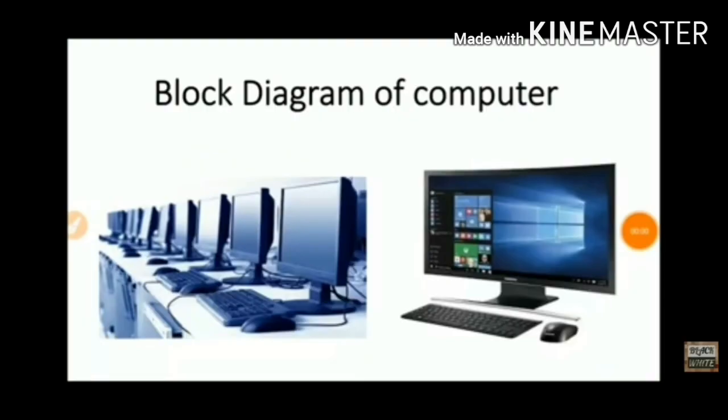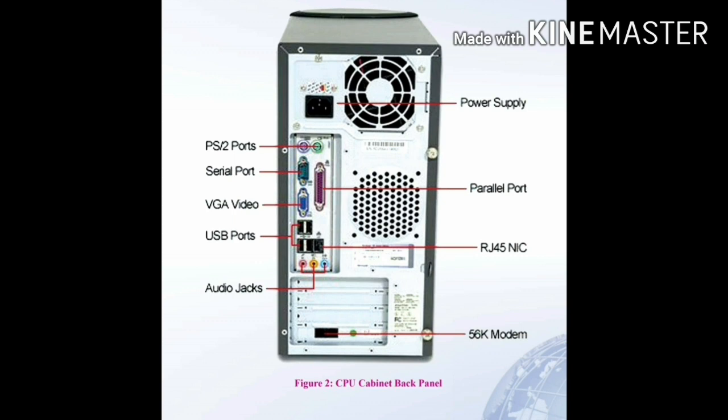Now, let us check the connections between various parts of a personal computer. Try to locate all the sockets or ports which are present behind the CPU cabinet.